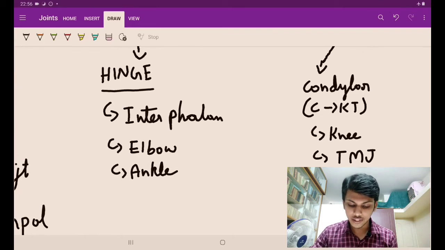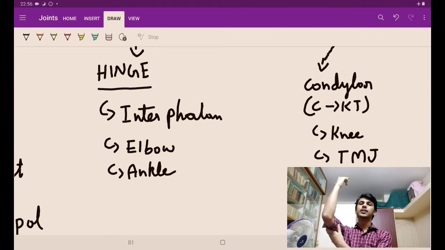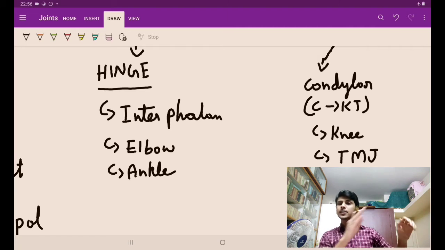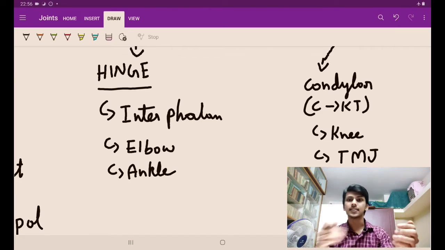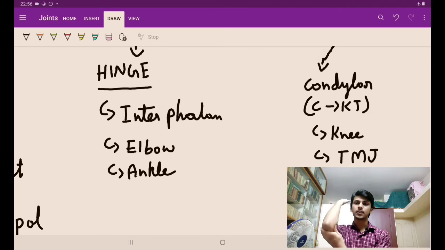Now next is the hinge variety. Hinge का मतलब क्या? Hinge is a pulley. अभी दरवाजा होता है ना, दरवाजे को ऐसे खोल सकते हैं, ऐसे खोल सकते हैं. It can't go 360 degrees. ऊपर नीचे नहीं जा सकता. So that is a hinge type, in which movement is in one axis.